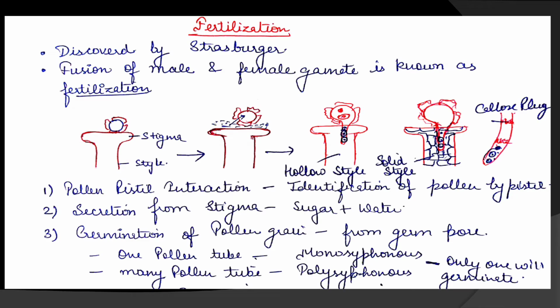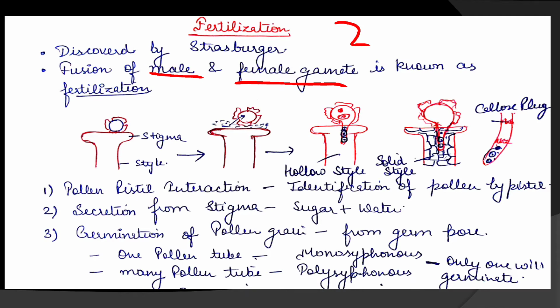Next is fertilization. It was discovered by the scientist Strasburger. Learn the name of the scientist, very important. Now the question is, what is fertilization? Fertilization is the fusion of male and female gamete. Male and female gametes fuse and form a zygote. So this fusion of male and female gamete is known as fertilization.